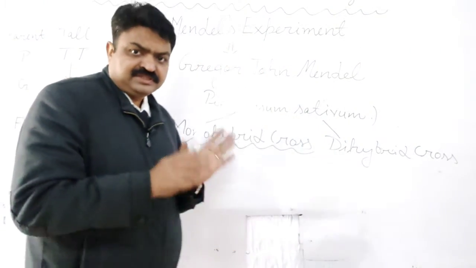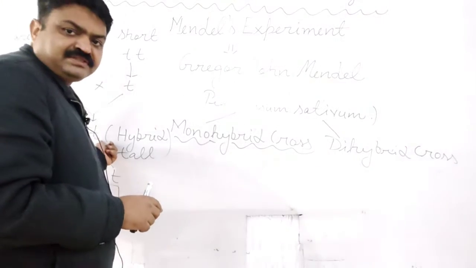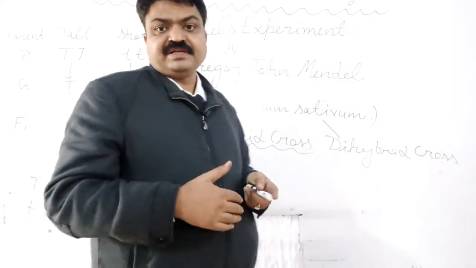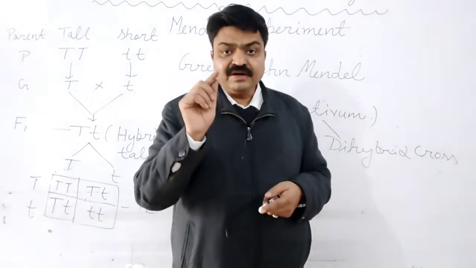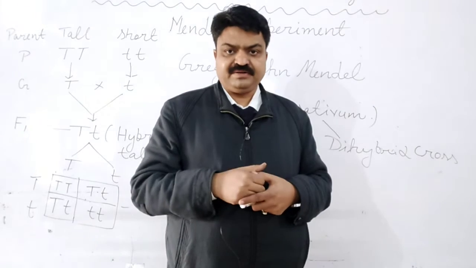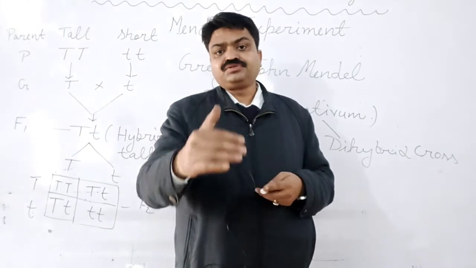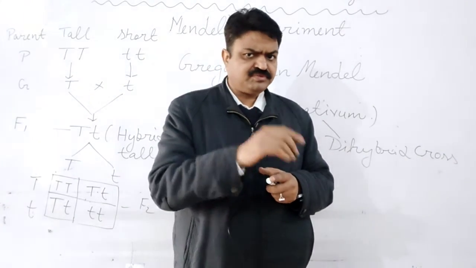So due to the presence in the F1 generation of that recessive trait, that is the dwarfness, that dwarfness is expressed in the F2 generation in the form of pure short plants. But tallness is also expressed as a dominant form, student.